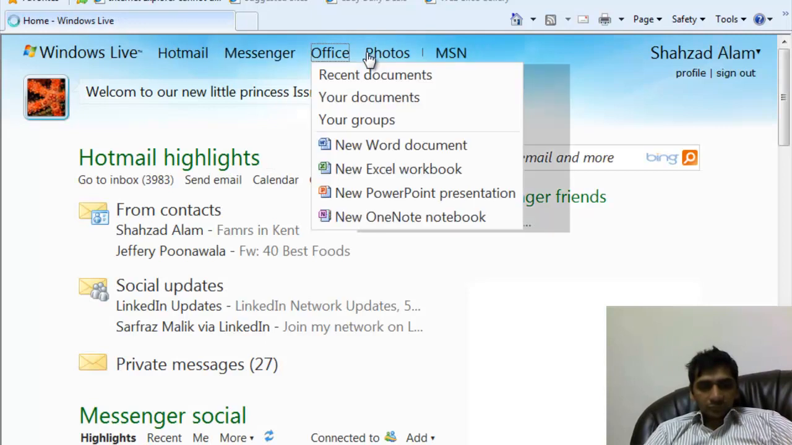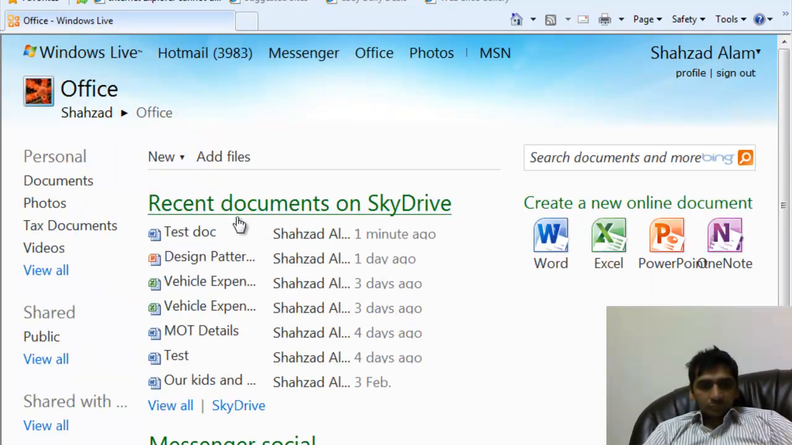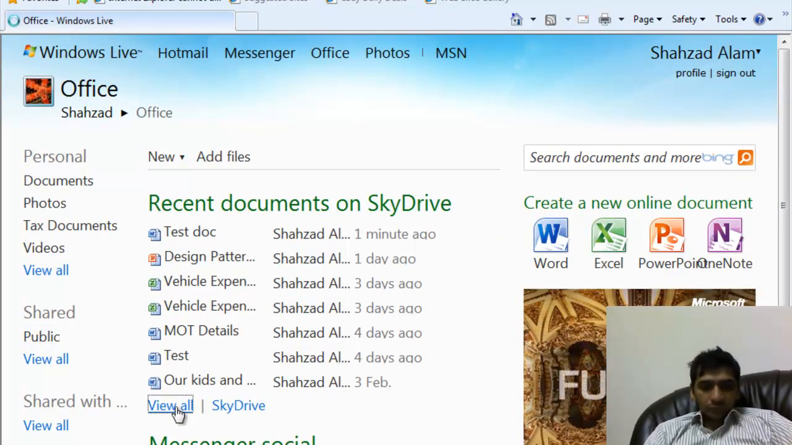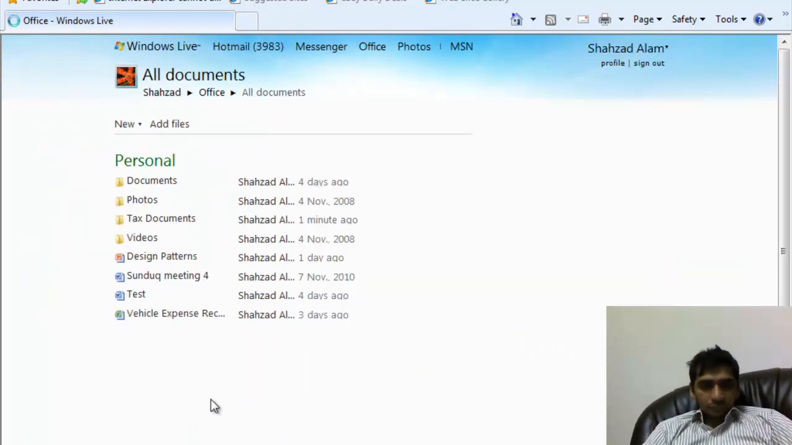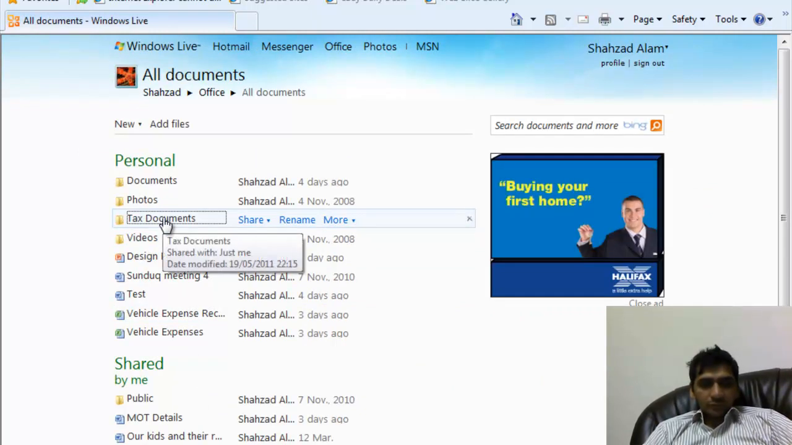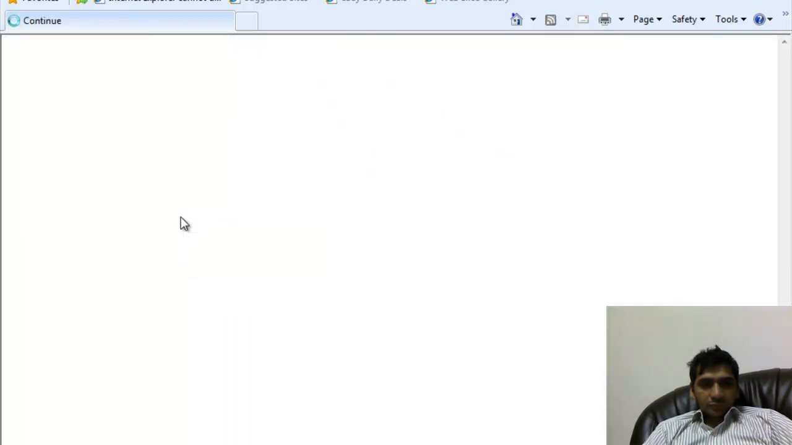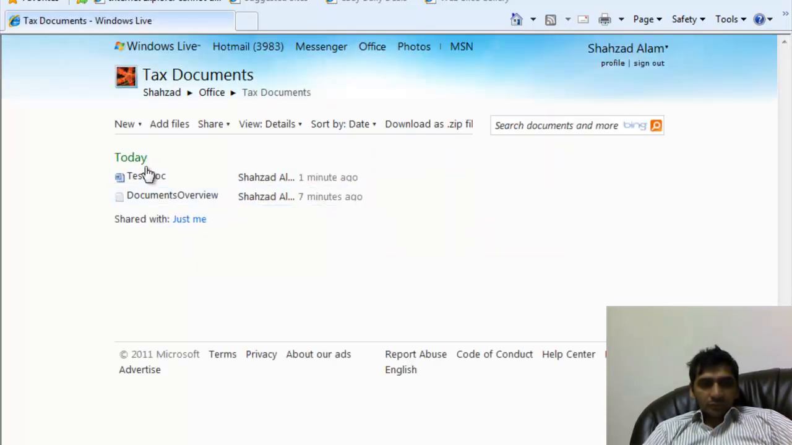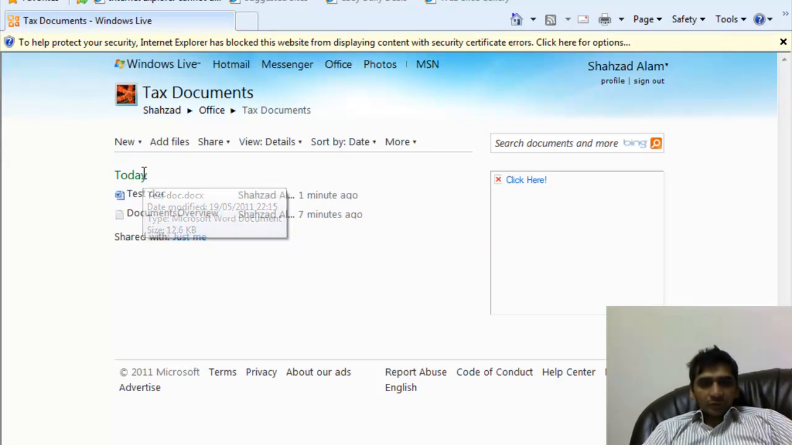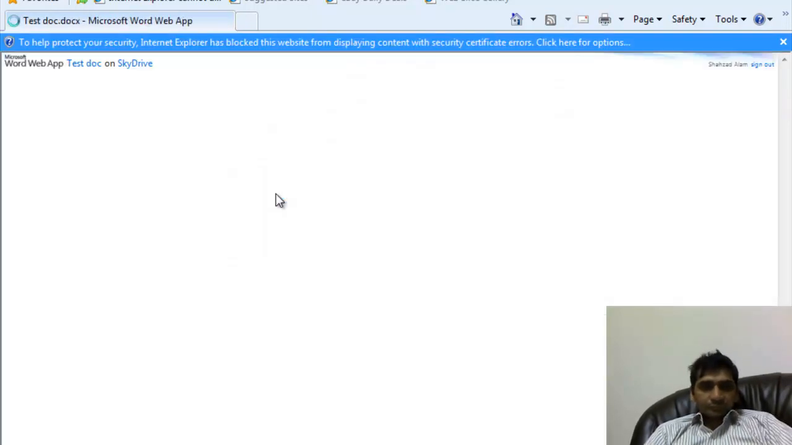Okay, let's go to Office, and view all, and we go to this folder that we created, text documents, and within this document, this was the document that we uploaded. So we say just add it in browser,